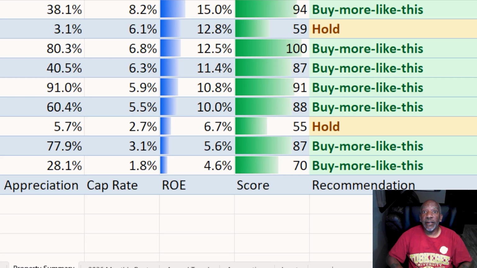They had a higher return on equity, but based on all of the different data that goes into it, maintenance, the price, whether it's a 3-unit, a 2-unit, a single family, all of that data gets consolidated, and that's how we come up with these calculations.